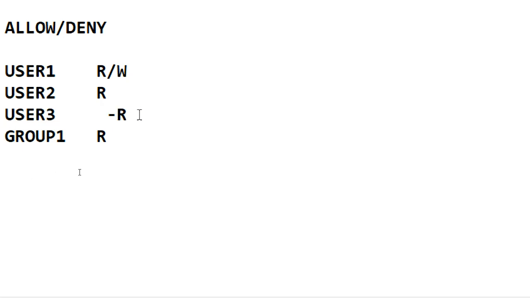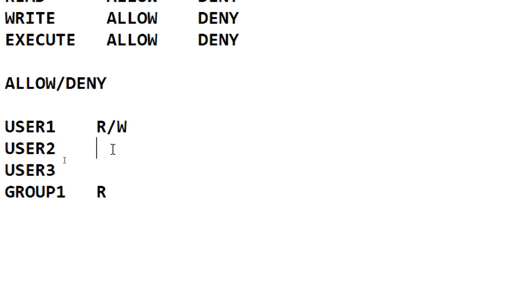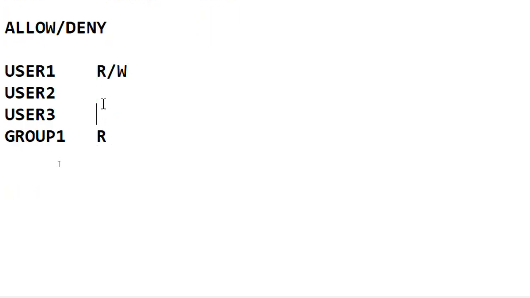So you don't need to specify it separately for user 2 and user 3. Why? Because both are getting read permission from group 1. But user 1 is getting read and write permission, because I specifically told allow read and write.